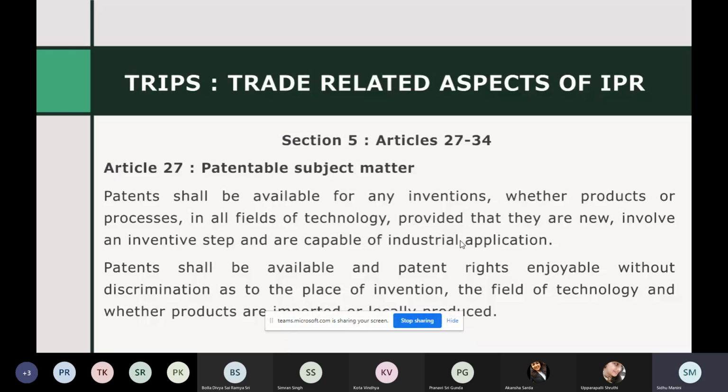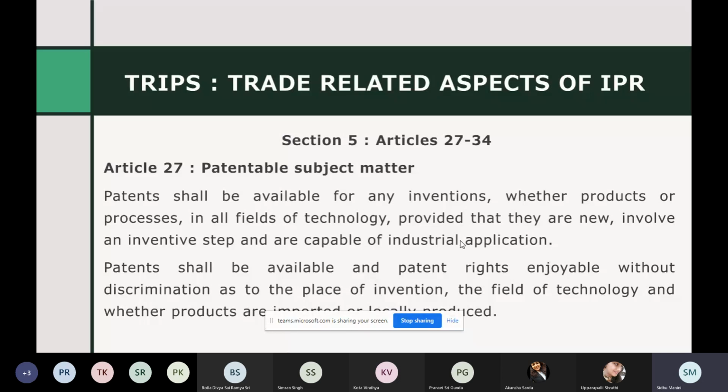Now these provisions under TRIPS lay down the minimum standards of protection. What the countries have to provide to their citizens is their own discretion, but they have to adhere to the standards laid down in TRIPS. So they can give more protection than what TRIPS provides for, but they cannot go below TRIPS. So if TRIPS says that you have to provide a minimum protection of 15 years for patents, then the countries cannot go below 15 years. They can give anything more than 15, or minimum 15 they have to give. So TRIPS lays down the minimum standards of protection.